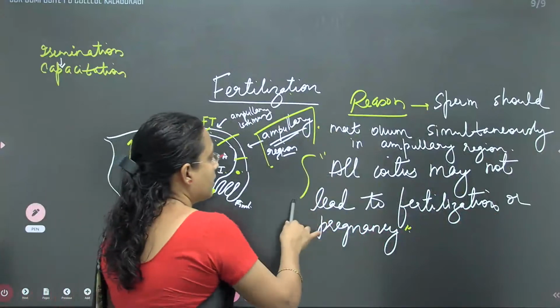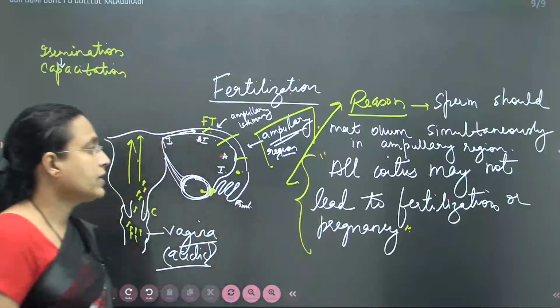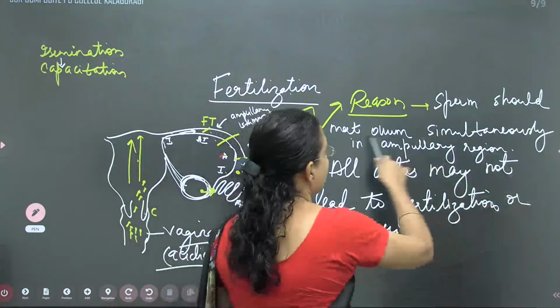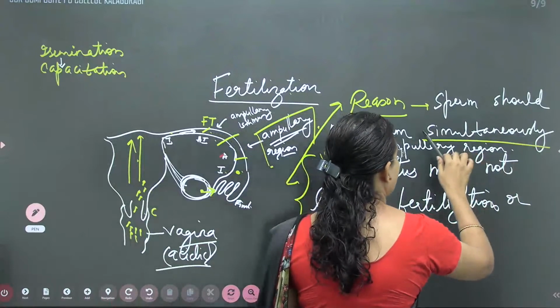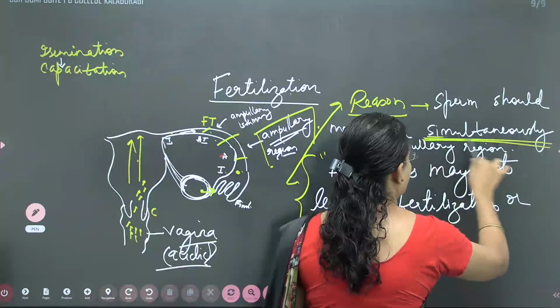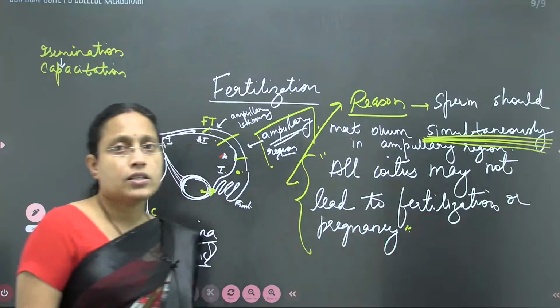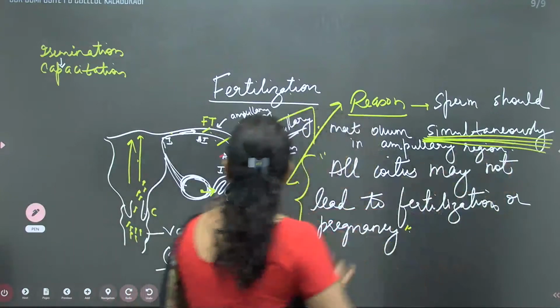So that will be the reason for this. All the coitus may not lead to fertilization or pregnancy, and the reason is sperm should meet the ovum simultaneously. This is a very important point to be noted. Okay, so simultaneously they should meet the ovum.